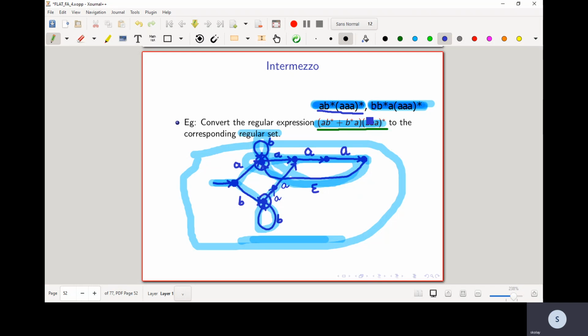Therefore it becomes easier to draw the DFA for this particular language, and similarly the DFA for this particular language. This is a more compact version of the NFA with epsilon transitions, but you can do it any way you like. From whatever you have learned, I'm sure you can draw an NFA with epsilon transitions that accepts the same language as the language matched by this particular regular expression.